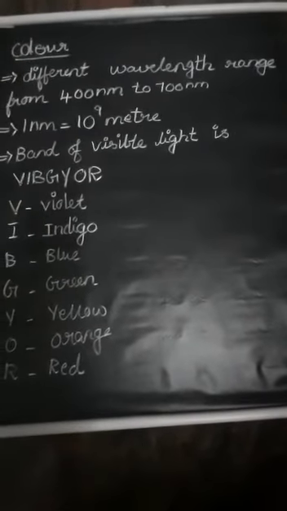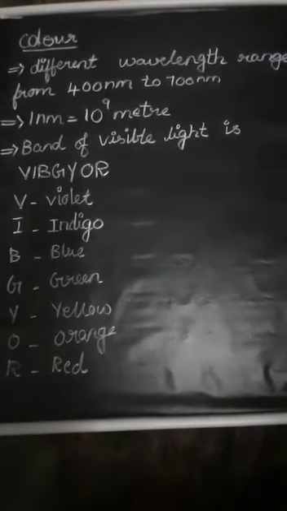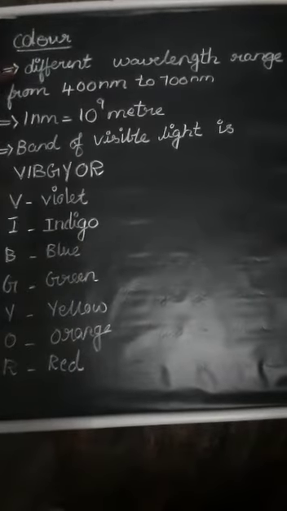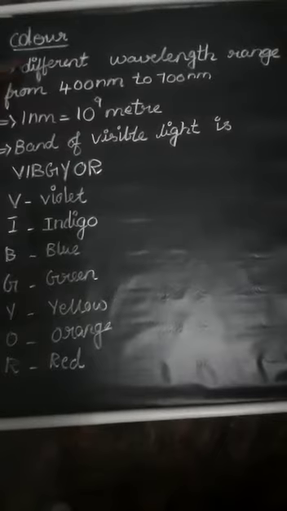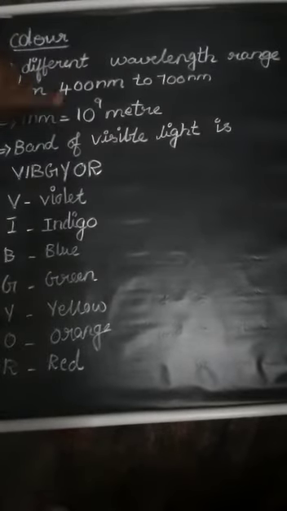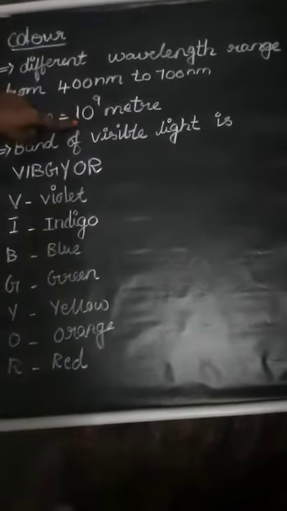Visible light is a spectrum of a number of waves with different wavelengths. Each color has a different wavelength, ranging from 400 nanometers to 700 nanometers. One nanometer is 10 to the power minus 9 meter.